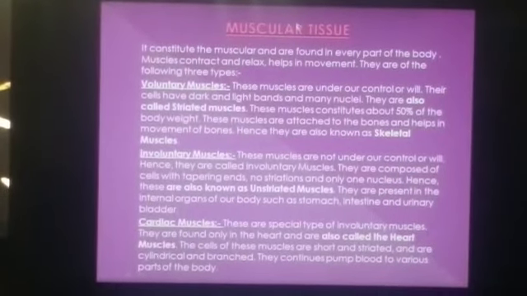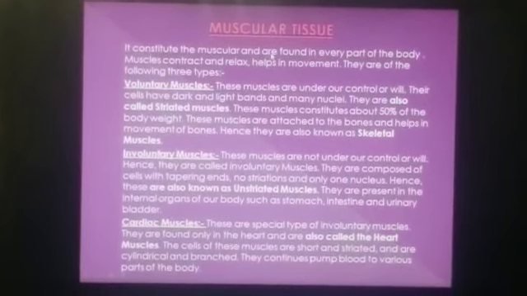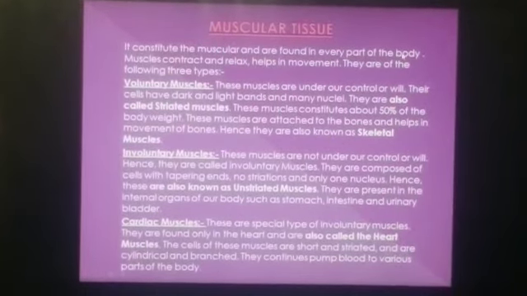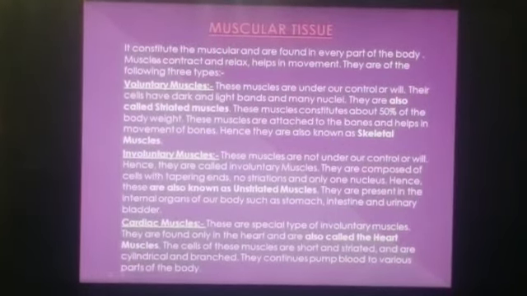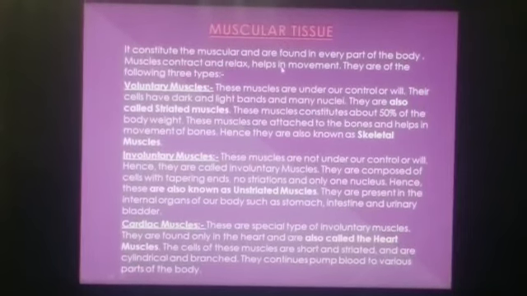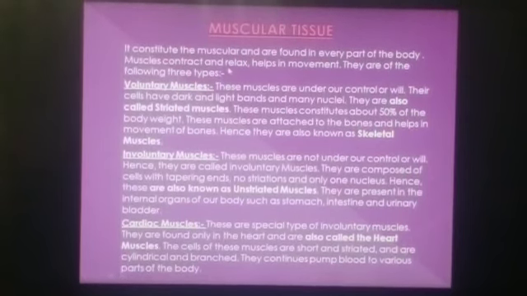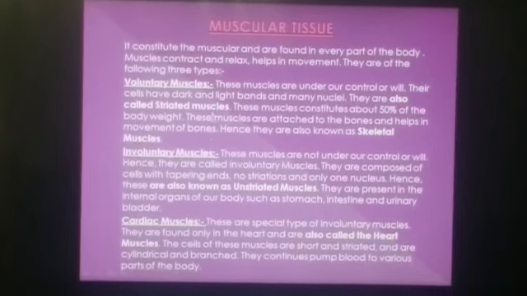Muscular tissues. Muscular tissue constitutes the muscles and is found in every part of the body. Muscles contract and relax. By this they help in movement. Muscles are of following three types: voluntary muscles, involuntary muscles and cardiac muscles.